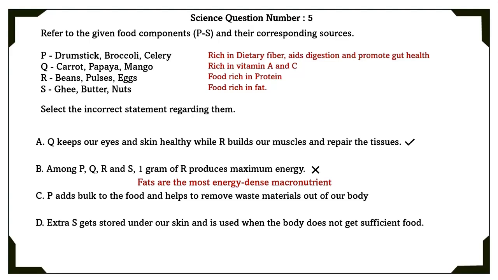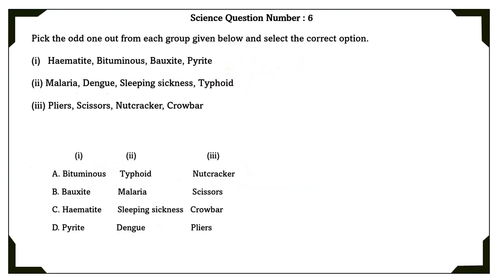C. Food rich in dietary fibers adds bulk to the food and helps to remove waste materials out of our body. This is true. D. Extra food rich in fat gets stored under our skin and is used when the body does not get sufficient food. This is also true. So they have asked the incorrect option. So the incorrect option is the B option.